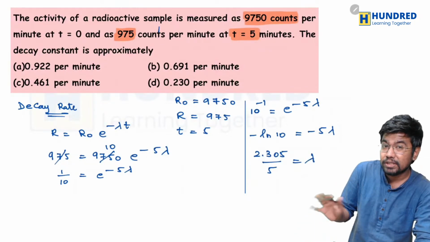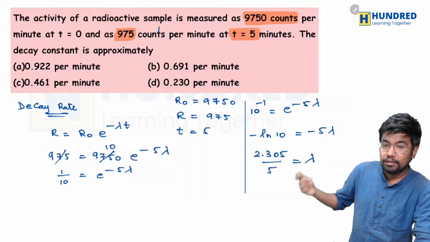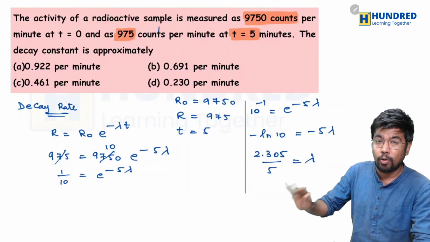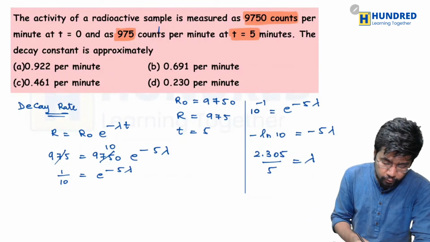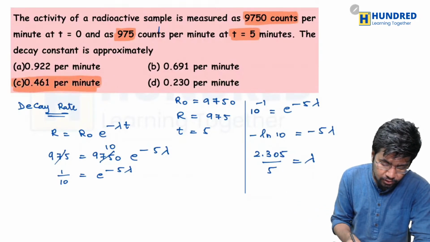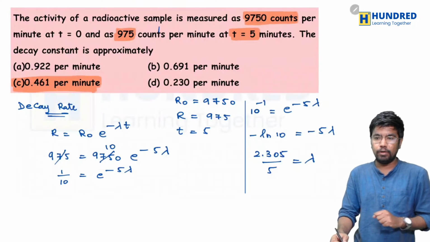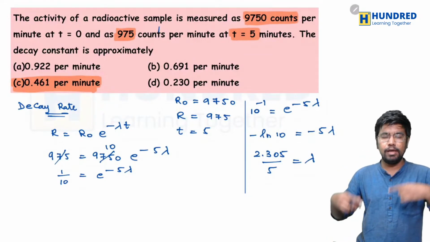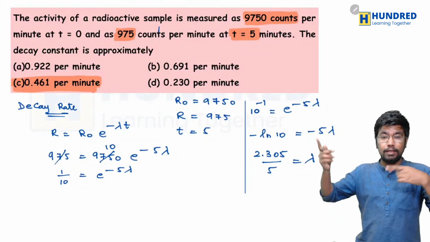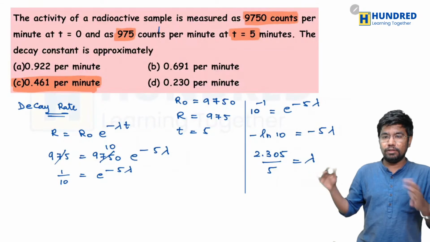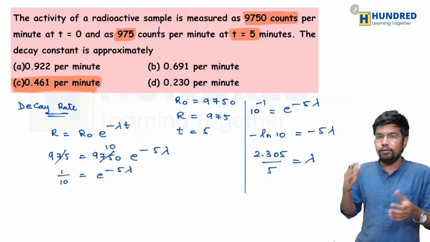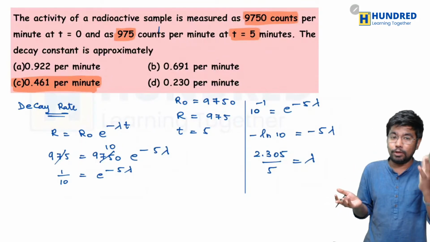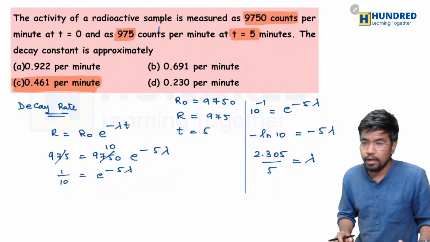That's it. Now we go and look at the options. 2.305, if we divide it by 5, you are going to get some answer in 0.4. So which option is starting with 0.4? Option C. So option C is starting with 0.4, so that is the right answer. If it were 2.5, then when you divide it, it would be in 0.5. Since it is less than 2.5 and above 2, you can automatically guess that when you divide it, it has to start with 4. So 0.461.